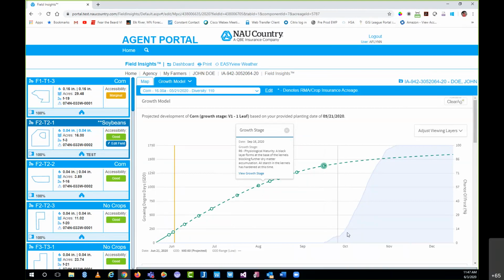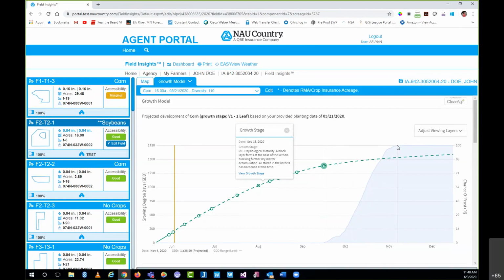And then it's kind of hard to see, but the blue shade in the background is the chance of frost. So you can see there, this is Iowa, makes sense, but mid-September starts to rise. Once we get into November, we're pretty close to 100% frost chance.